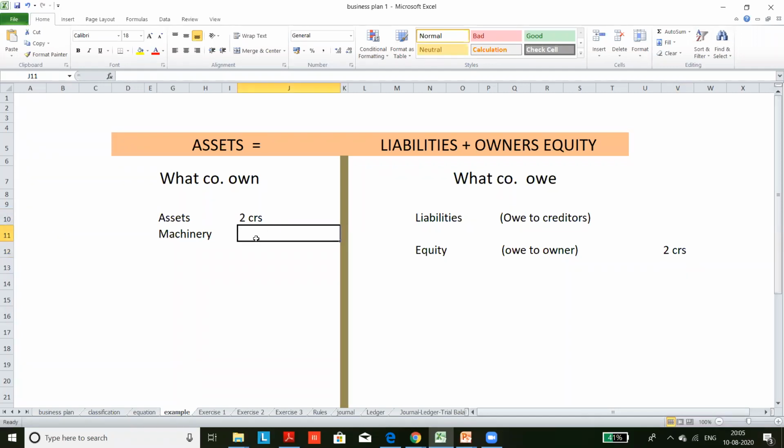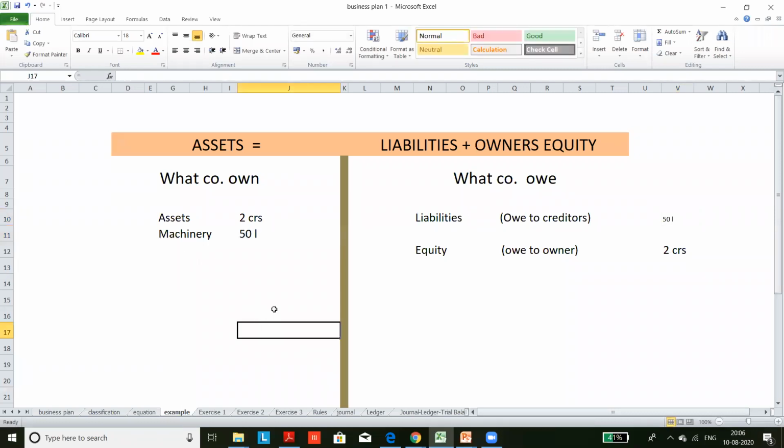Now the company needs another 50 lakh rupees for purchasing a machinery. For that there is no cash, so the company would like to take a loan. So the liability to outsiders will increase by 50 lakh. Correct. So here the company purchases a new asset by taking a loan. The loan means the company's external liability will increase by 50 lakh, and machinery, an asset, also increases by 50 lakh.